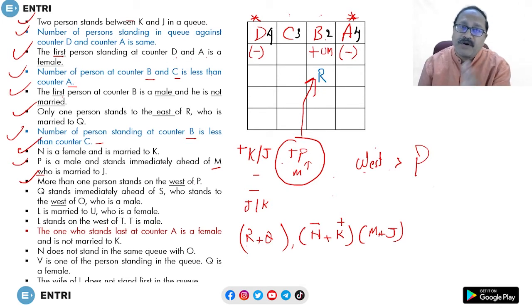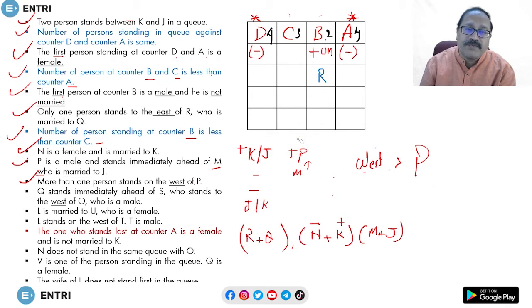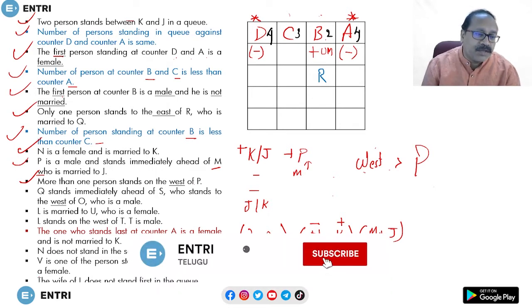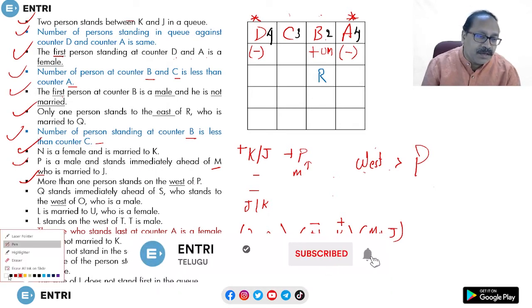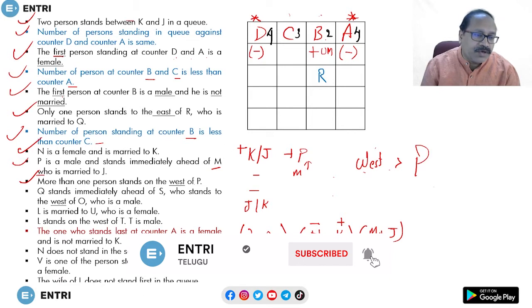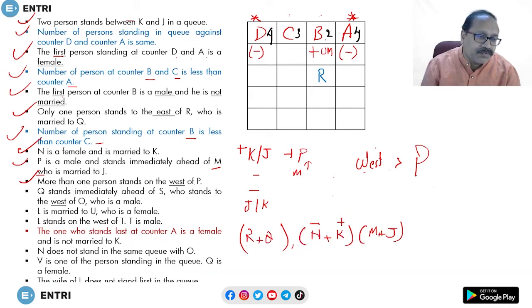Therefore P will come at counter A. So one thing is very clear that P will be at counter A. ఈ కౌంటర్ రాసేసుకుందాం, that P will be at counter A.